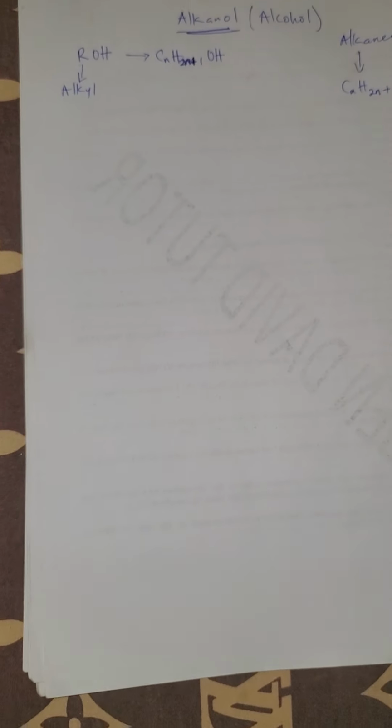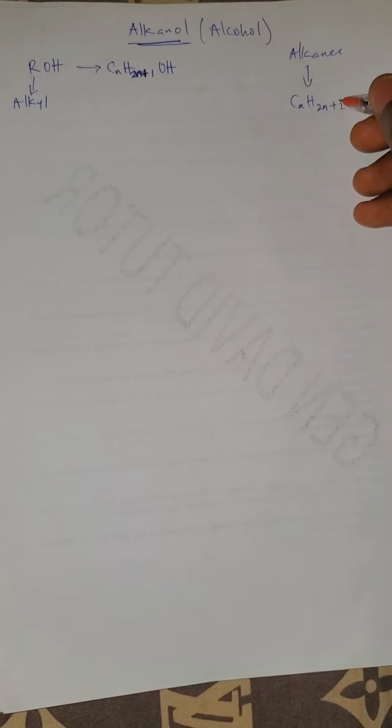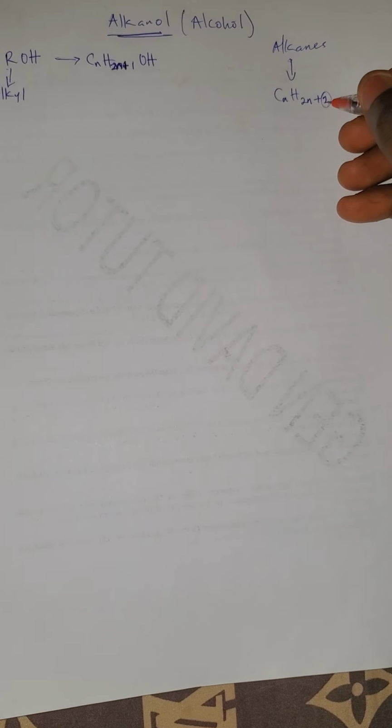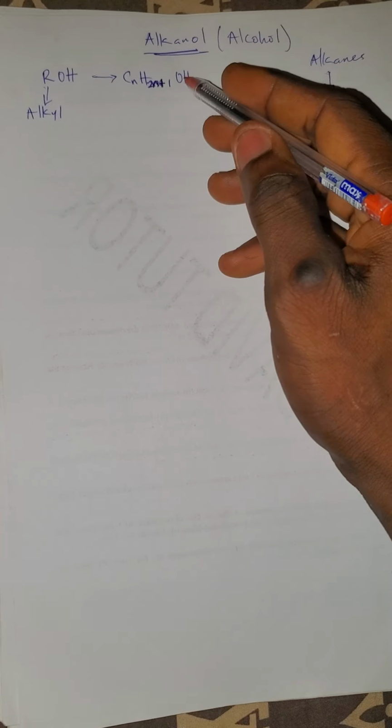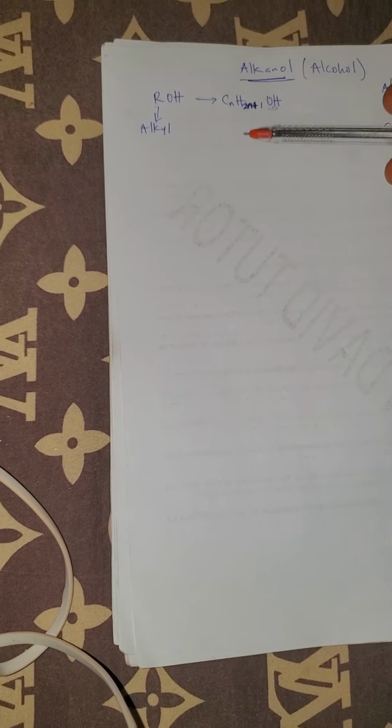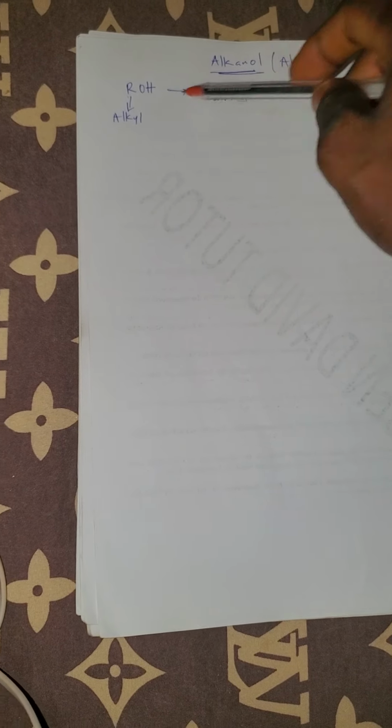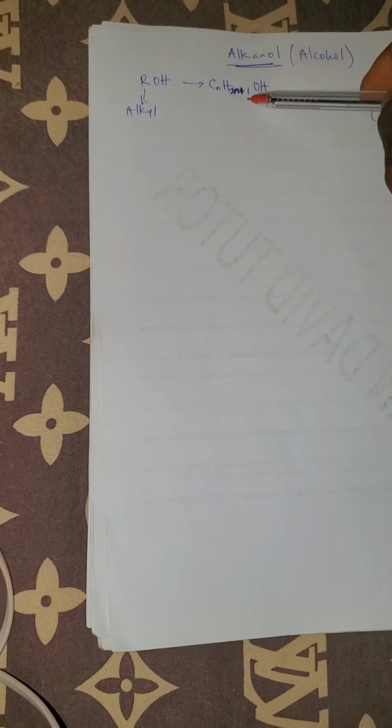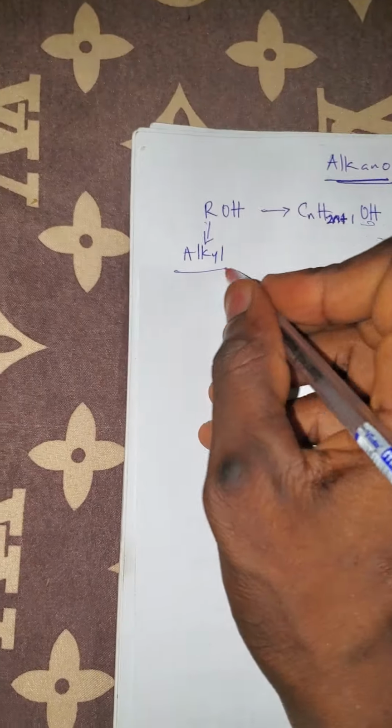So I can simply say that the reason why alkanols are derivative of alkane is that one of the hydrogen of alkanes is being replaced with OH. So in short, alkanols have the general formula of ROH, in which the R is CnH2n plus 1. So we have OH.